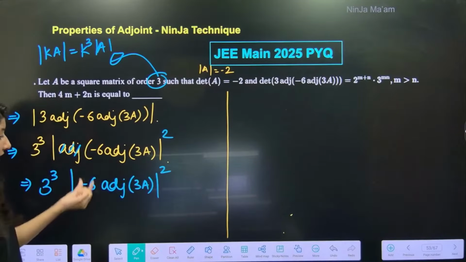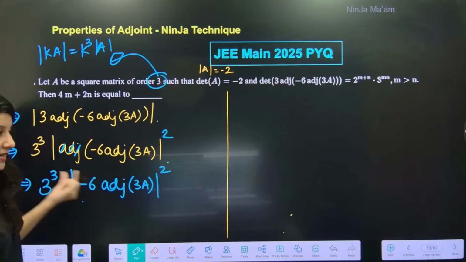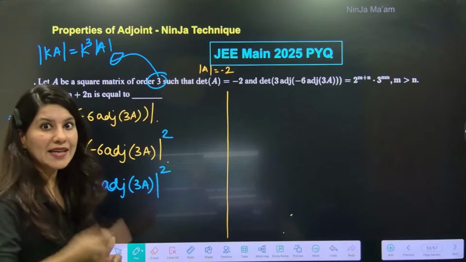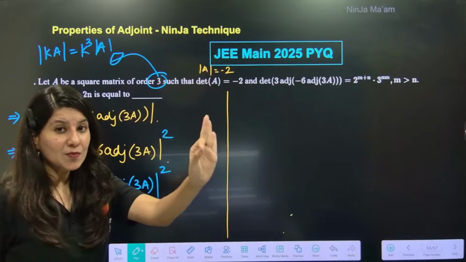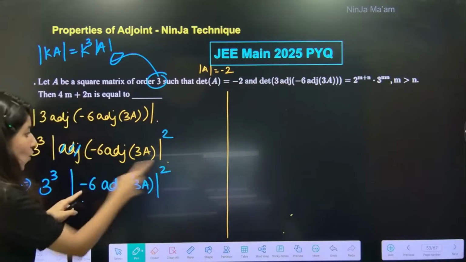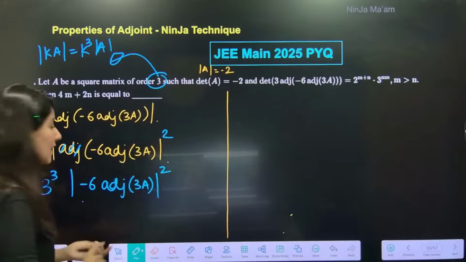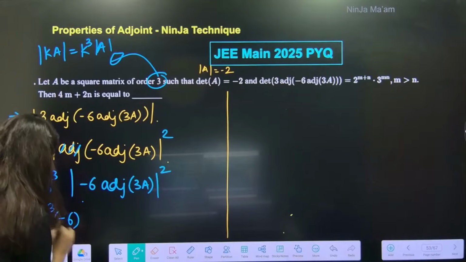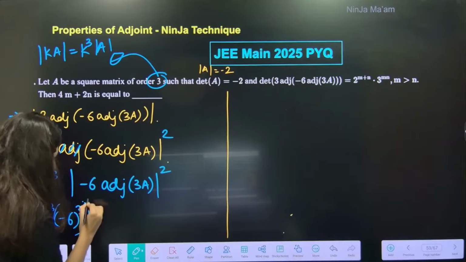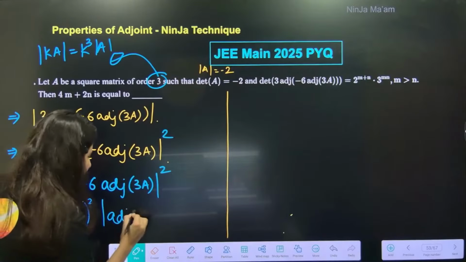Now -6 will come out. Same property, -6 cube, but important alert, be very careful: square is already there on -6. So 3 cube, -6 cube, but square is also there, and adjoint of 3A.